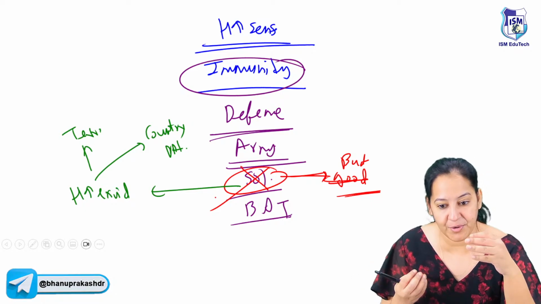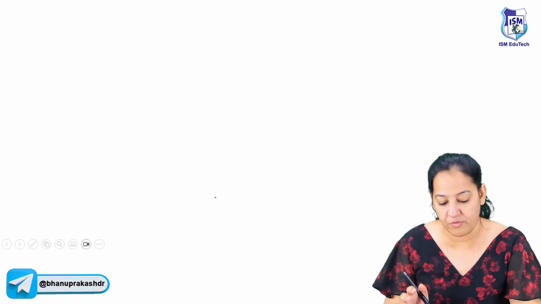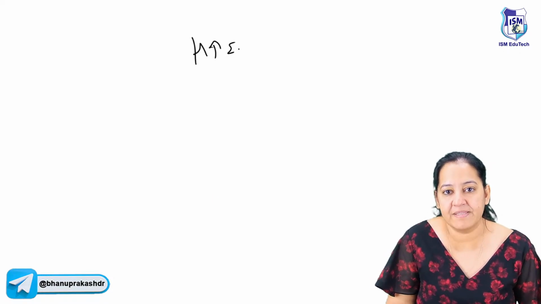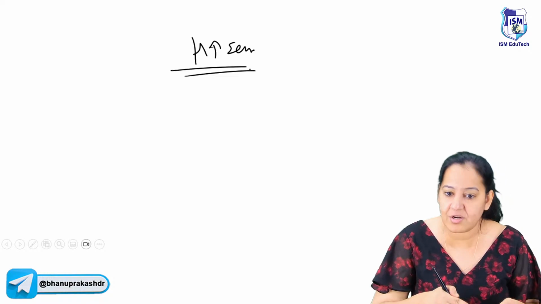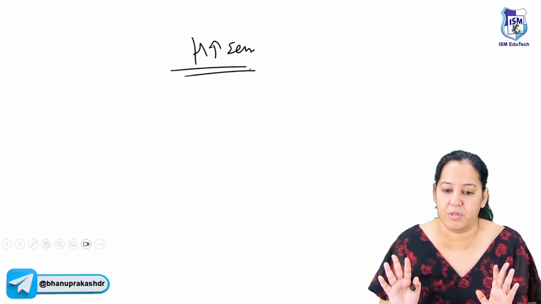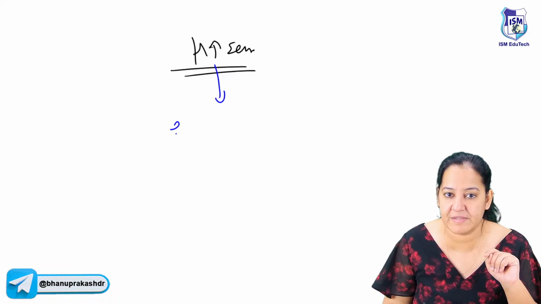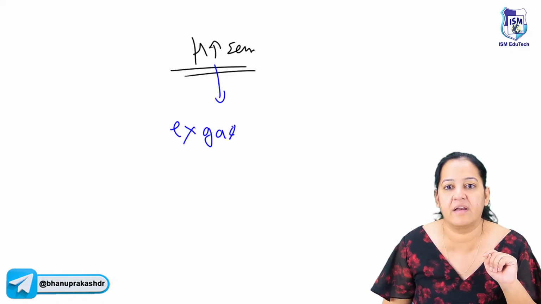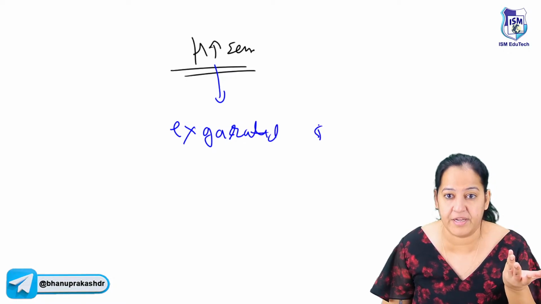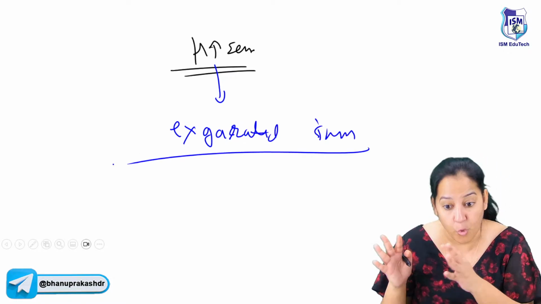So when the immunity gets exaggerated, it is known as hypersensitivity. I always remember hypersensitivity like this: a mad soldier, a hyper-excited soldier who is killing the terrorist, and along with the terrorist, he is killing the country people also. So basically, the definition of hypersensitivity is exaggerated immunity. It is killing the terrorist, but it is harming the host body also.